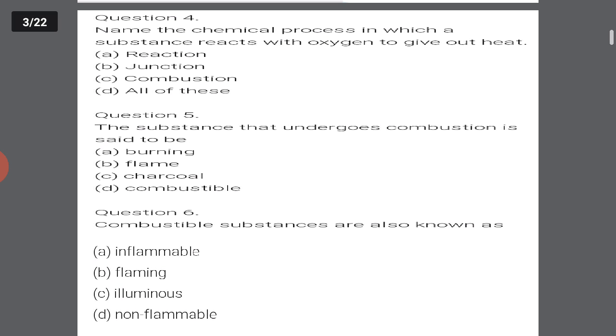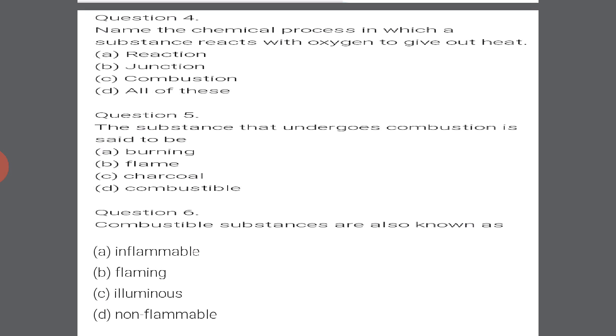Question number 4. Name the chemical process in which a substance reacts with oxygen to give out heat. The options are A reaction, B junction, C combustion, D all of these. Very easy to answer. It is combustion. Option C is the right answer.